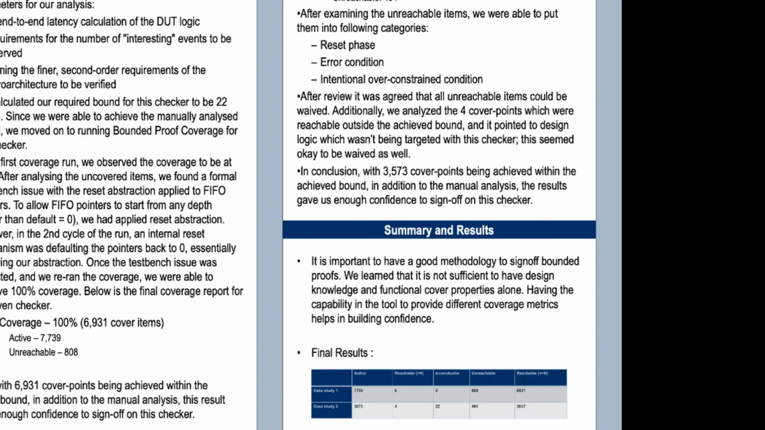In summary, the coverage feature of the Questa formal tool provided us with an additional metric to sign off with added confidence. Here are the final results from both the case studies.